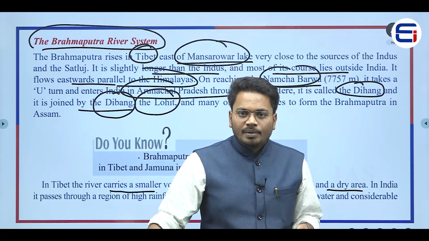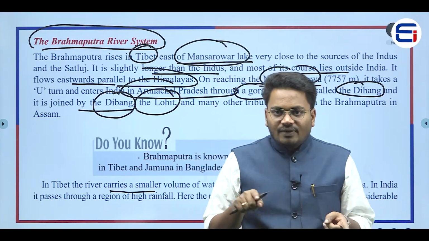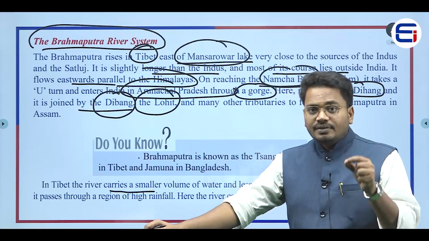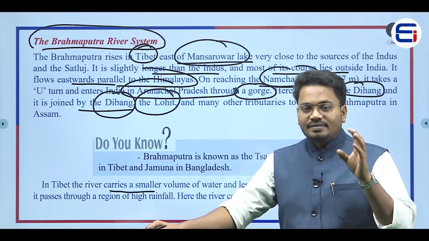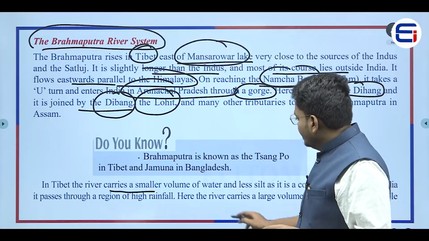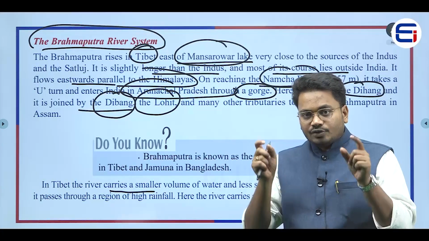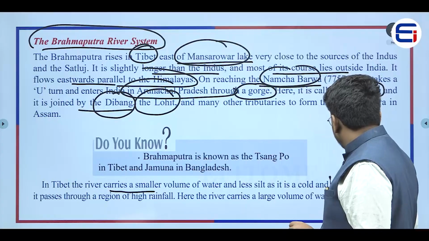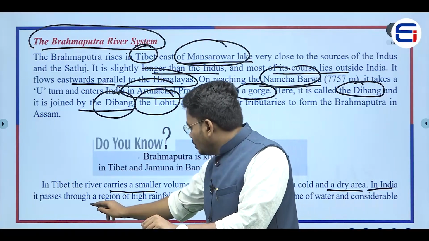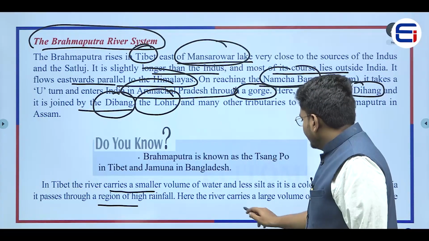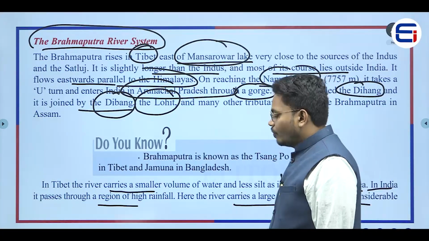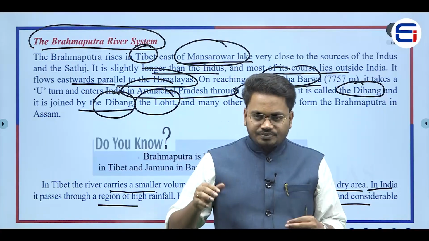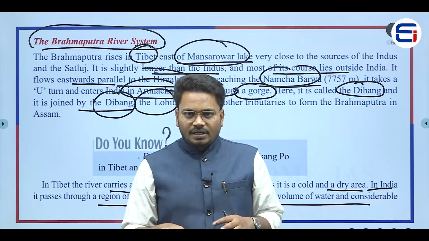But in case of the Brahmaputra river, because it is traveling throughout this particular Tibet region, this river would be carrying only very little silt. Why? The reason is, it would be having a very small volume of water, right? And in India, it passes through a region of high rainfall. Here the river carries a large volume of water. So this Tibet region has only a small amount of water in the Brahmaputra river.